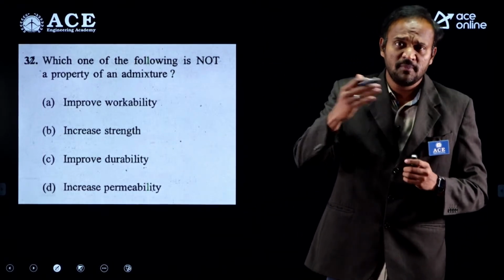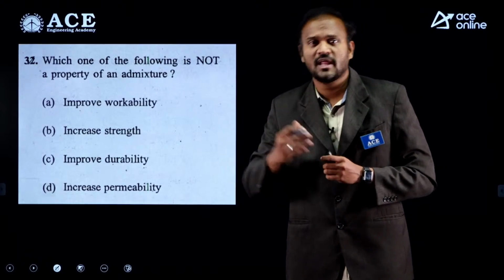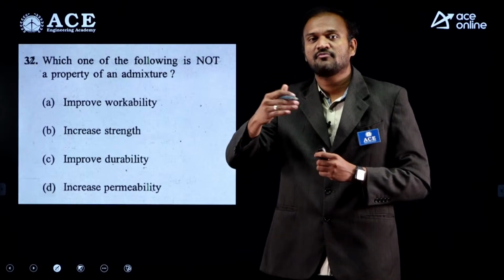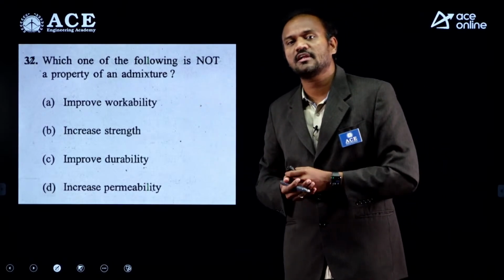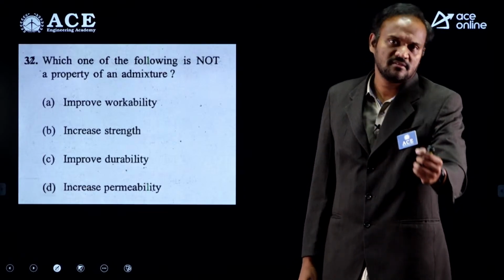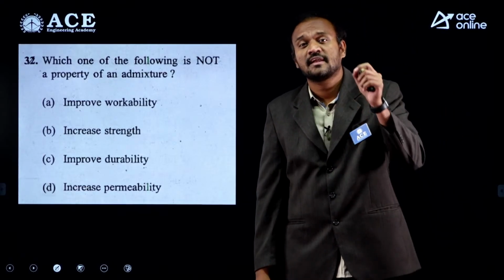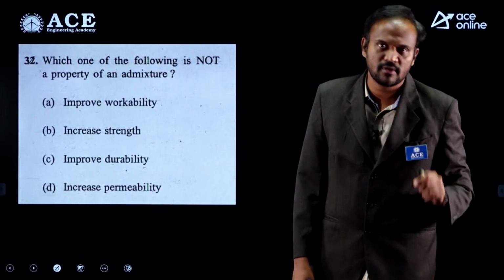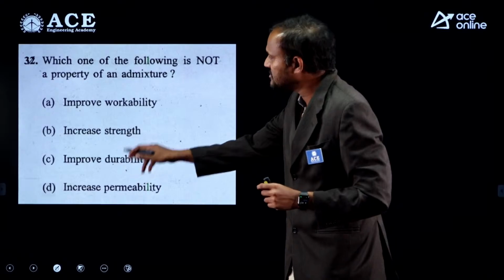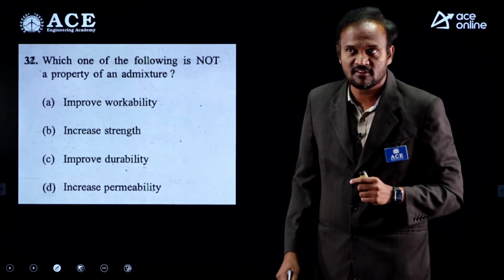Admixtures like pozzolana admixtures, or for high performance concrete we use superplasticizers. Now superplasticizers reduce the formation of micro cracks throughout the concrete, which improves the durability. So we use admixtures to improve durability as well.